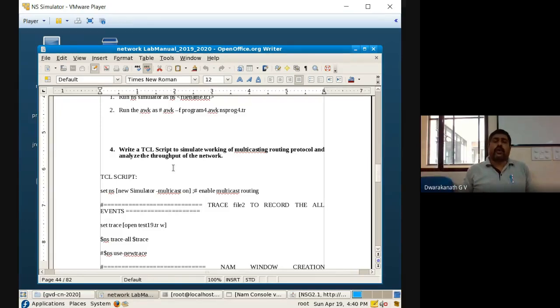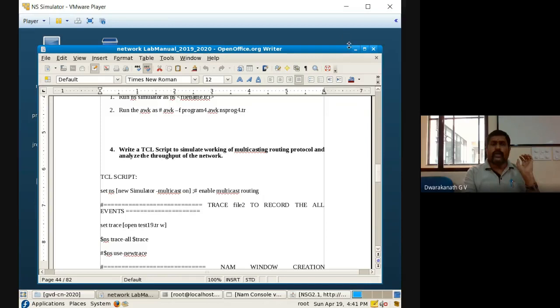If throughput is more, your utilization is very good and the performance of your network is very good. If it is less, then automatically your network performance is less. So that is called throughput here. That you have to keep in your mind. Now this is the entire problem.